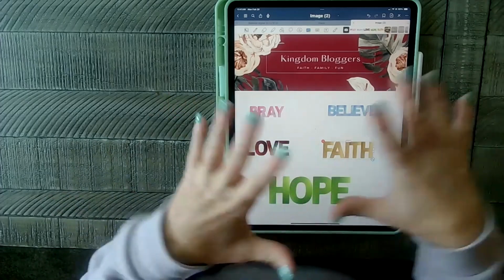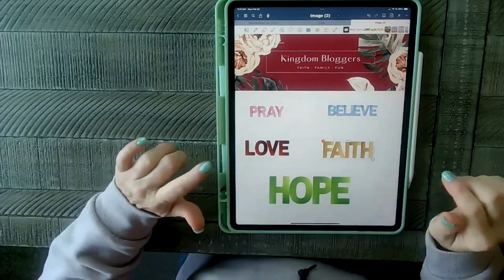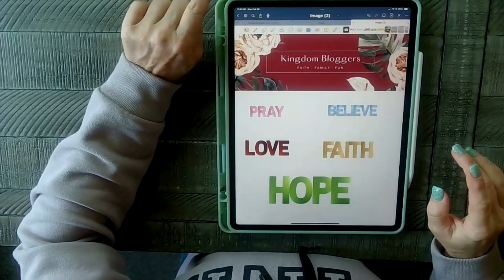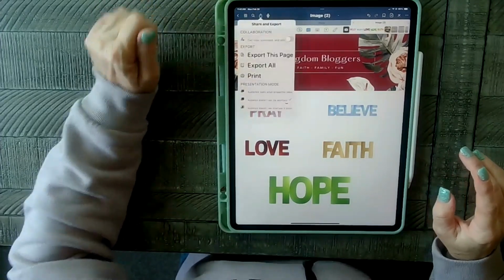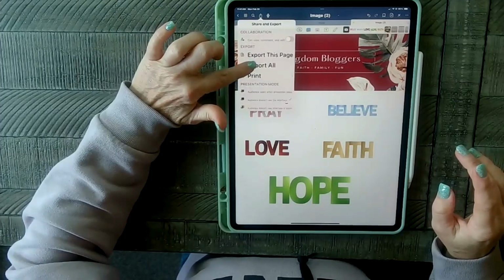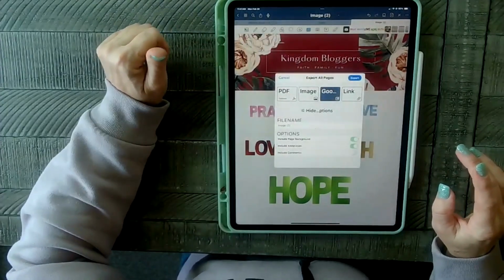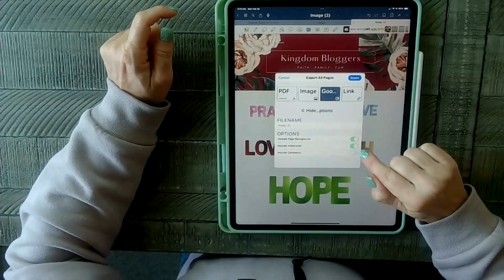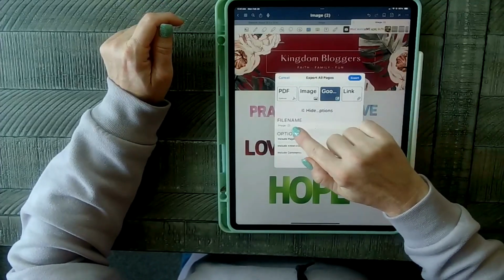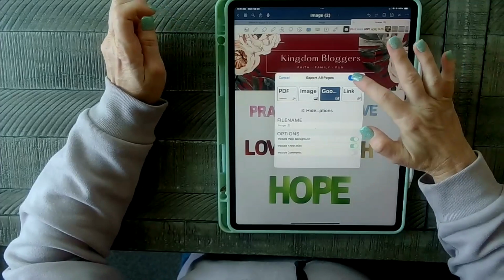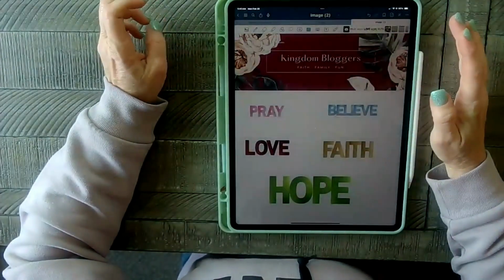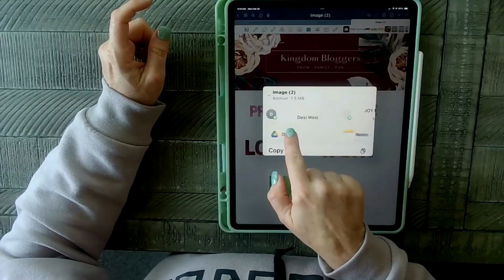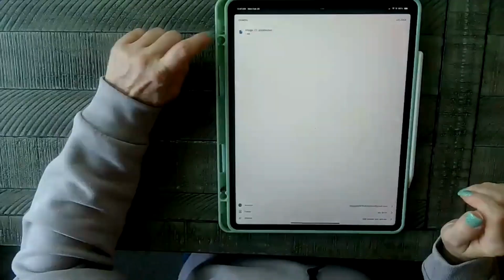Okay. So once you get them all on your page, then you're going to come up here to this square with the arrow on it. You're going to hit that. You're going to hit export all. Make sure the GoodNotes is blue. And then if you want to give it a name, you can change that right here. Export. And then you're going to find your drive. That's going to open up.